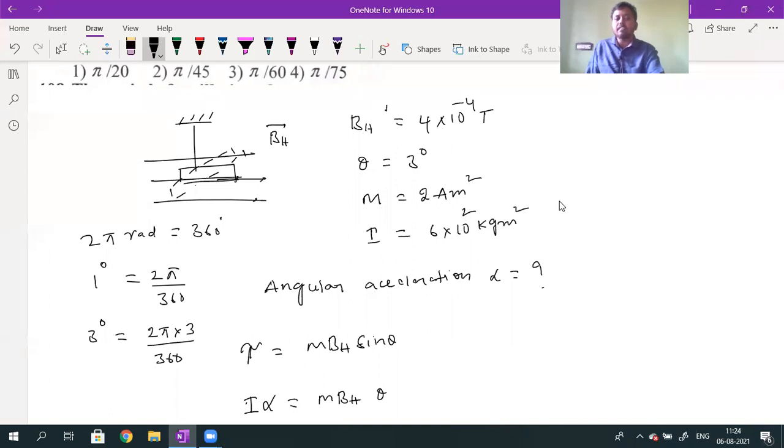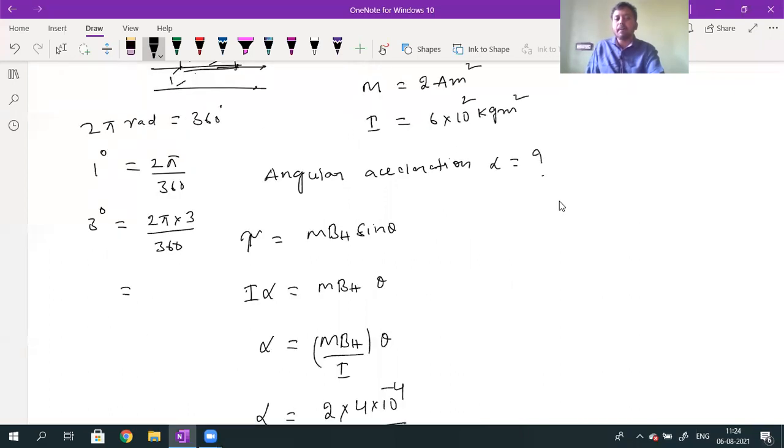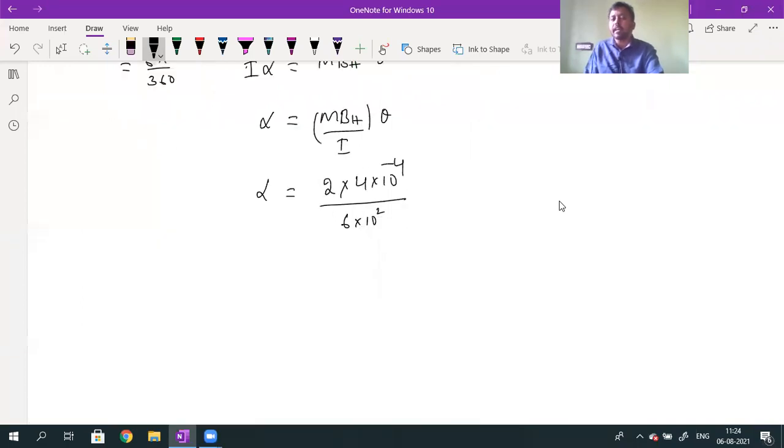So what I will get the answer is given by 6 into pi divided by 360. So that will be in radians. 3 degrees is equal to how many radians, which is given by 6 into pi divided by 360. Compulsorily, when it is not a sine or cos function, you should write in terms of radians only.